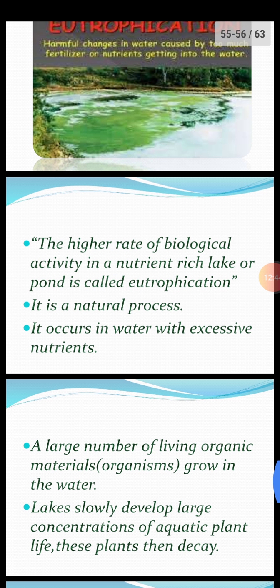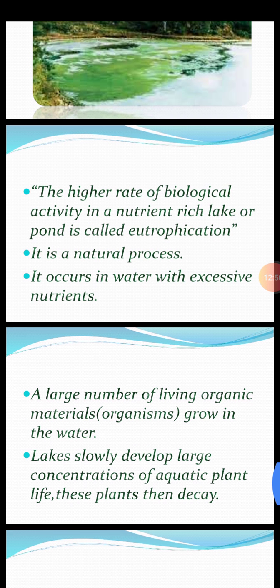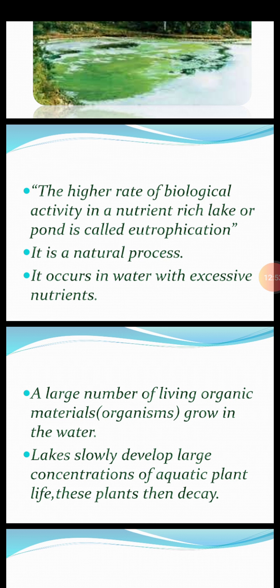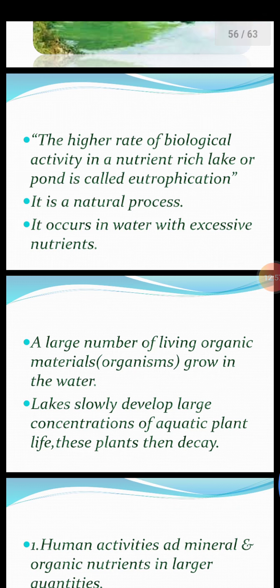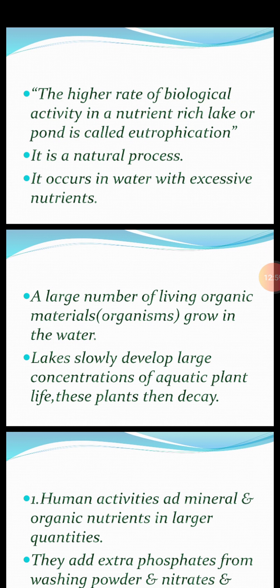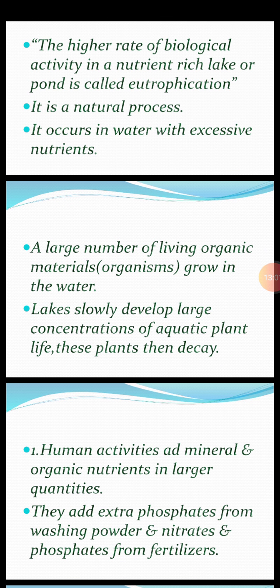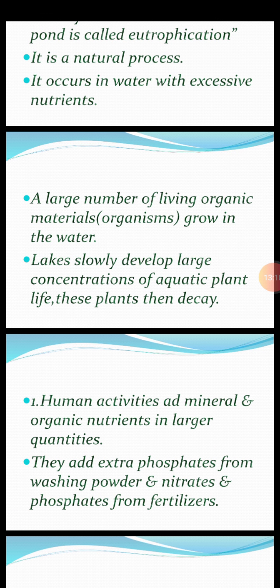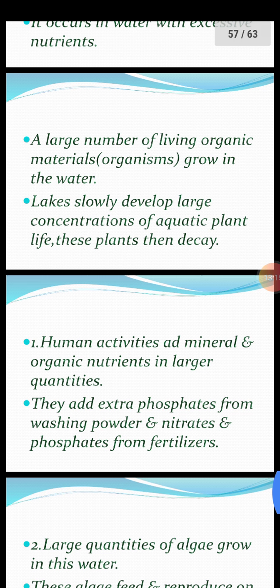Now, the definition: the higher rate of biological activity in a nutrient-rich lake or pond is called eutrophication. So many algal populations grow over there. It is a natural process. It occurs in water with excessive nutrients. A large number of living organisms grow in the water. Lakes slowly develop large amounts of aquatic plant life. So these plants, due to shortage of oxygen, finally decay.